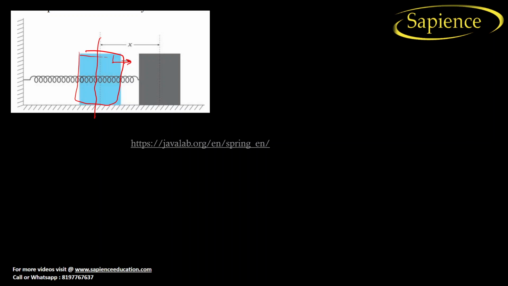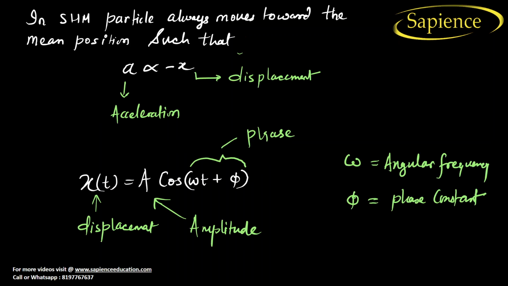After that, what will happen if we apply a force? This object will come to this position. But at the same time, there will be a force acting on this object toward its mean position. This force is known as restoring force, which will be applied by the spring. It will always try to pull the object toward the mean position. And this type of motion is known as S.H.M.